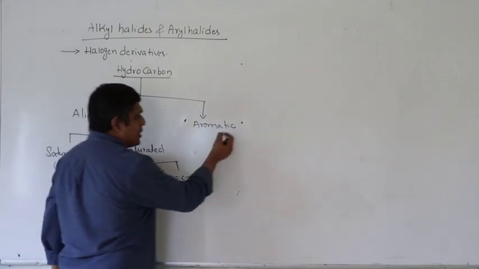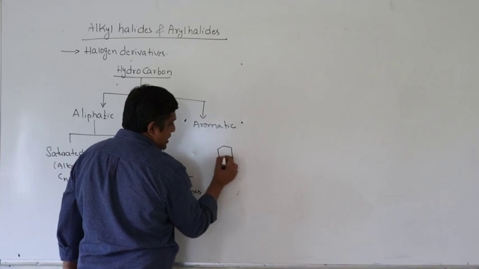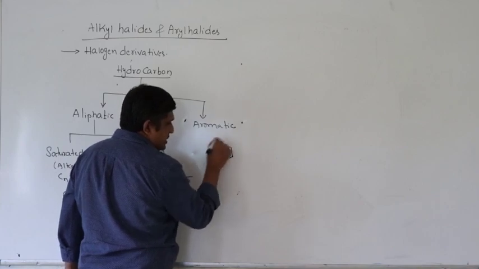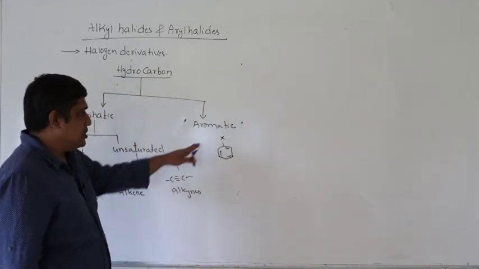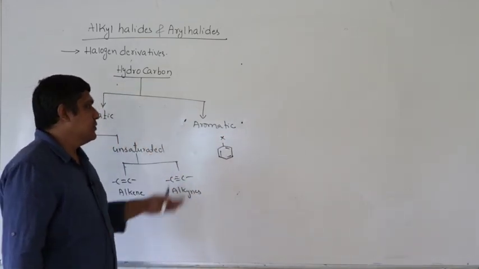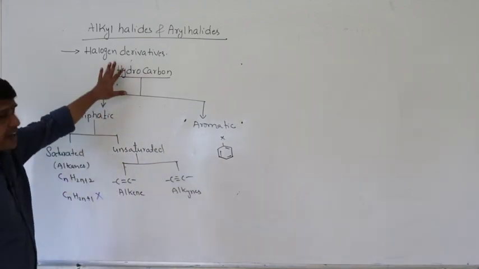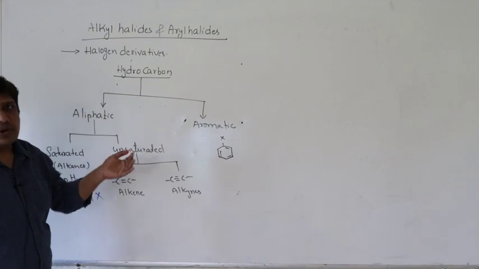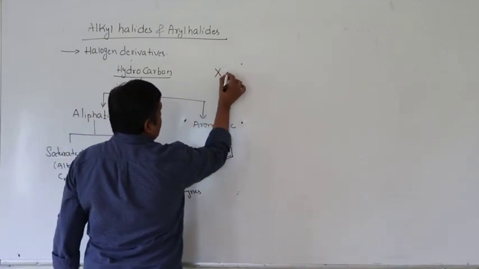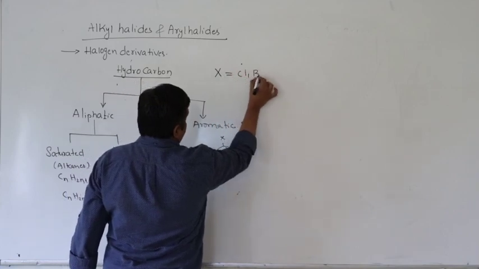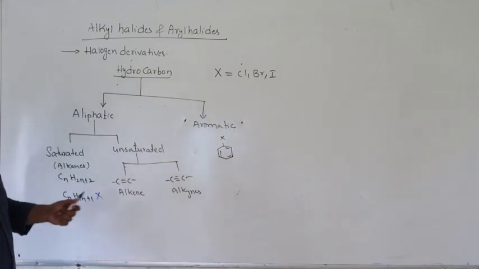Coming to aromatic hydrocarbons, they have to satisfy certain conditions which we studied in first year. For example, if I take benzene and one of the hydrogens is replaced by halogen, represented with the letter X, we call it an aryl halide. Halogen generally represented with the letter X can be chlorine, bromine or iodine. Fluorine we study separately because of its reactivity.